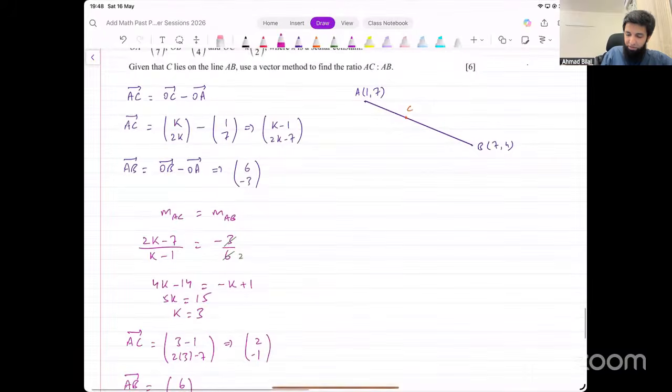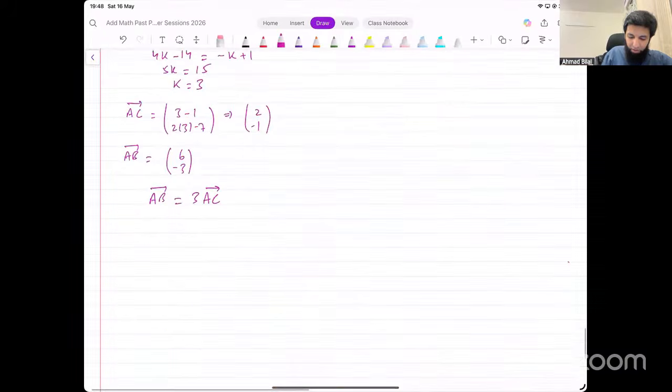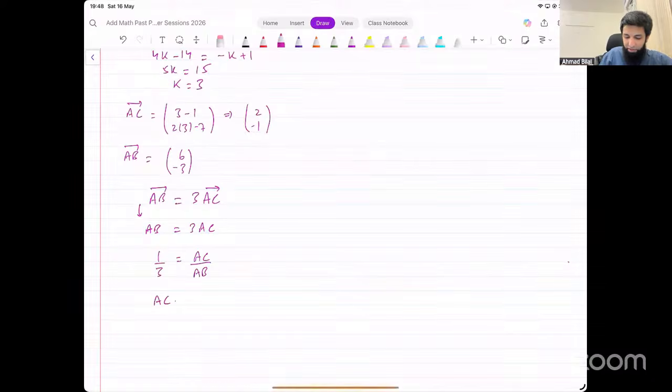Ratio that they mentioned there was AC to AB. Okay, what I can do is I can write it like this. The ratio of their magnitudes is going to be AB equal to 3 times AC. That's the ratio of the magnitudes. And then AC over AB, what's that? That's 1 over 3. So you can therefore say ratio AC to AB, that is 1 ratio 3.